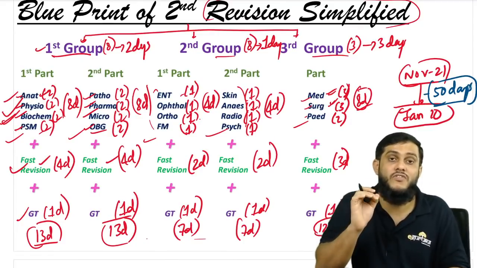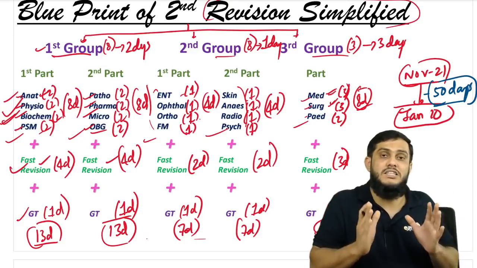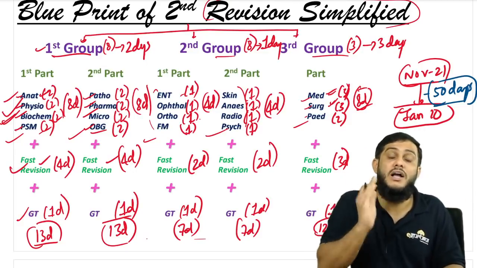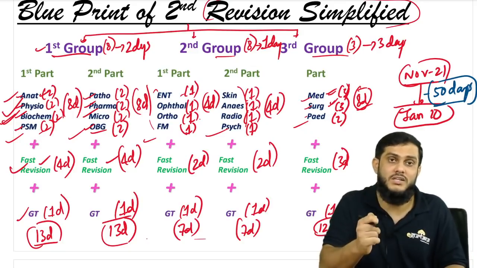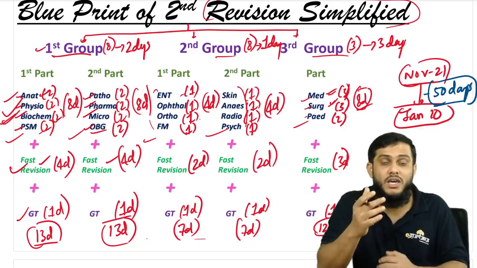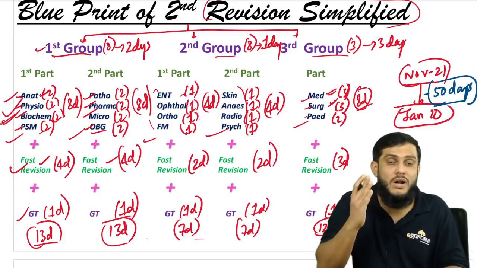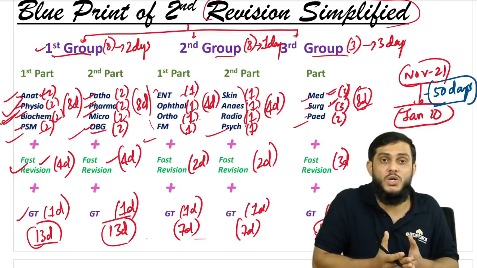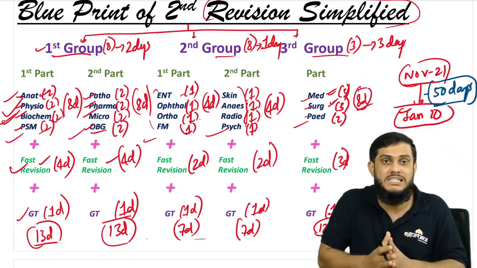If it is not getting postponed, you can give the exam on January 10th. If you revise in this manner, obviously there are high chances that you will get a good clinical seat. High chances. Nobody can give you 100%, right? Because even if you read in this manner, more than 1.5 lakh students are going to give the exam, and there are approximately 35,000 PG seats.